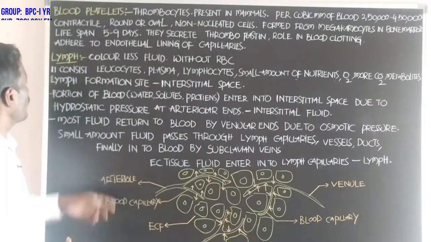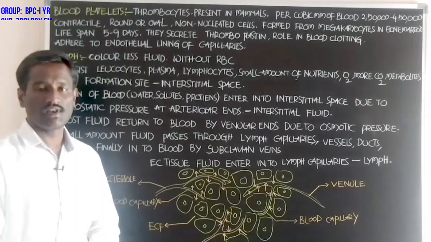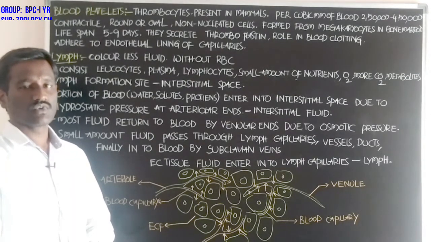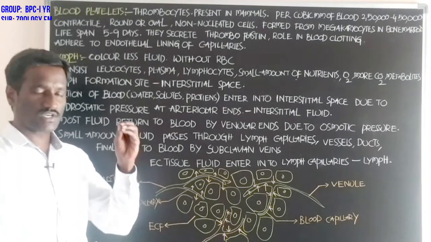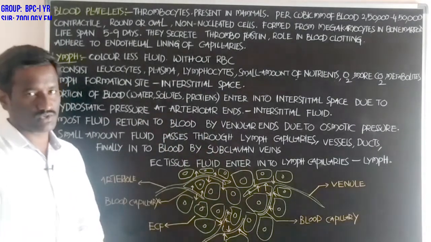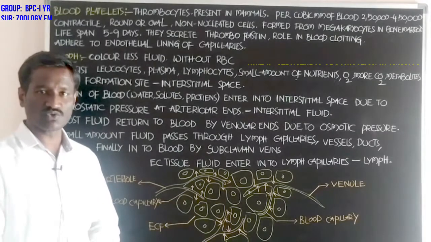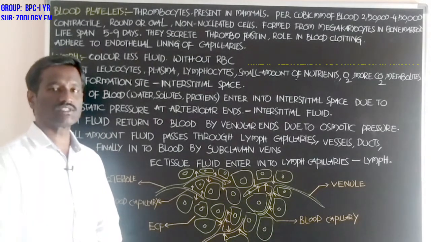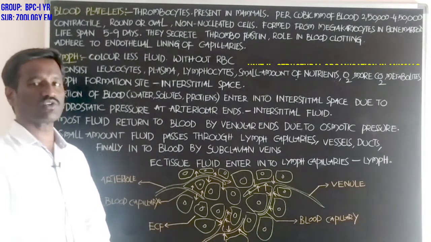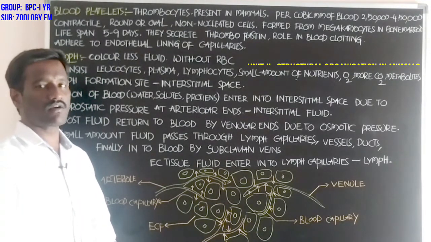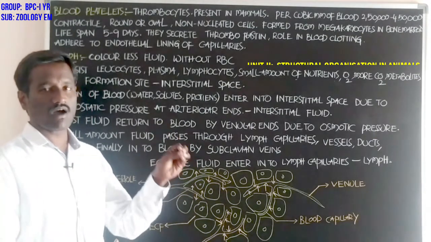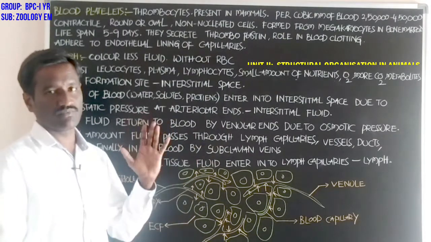Next, students, what about lymph? Lymph is another fluid tissue. Fluid connective tissue is available in two forms: one is blood, the second one is lymph. Now, what about the formation of the lymph? What is the composition or the content present in the lymph?